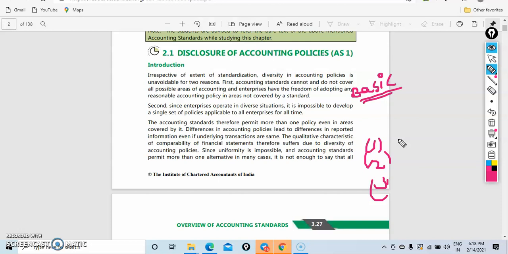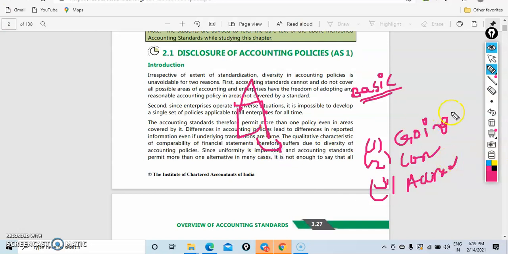Like that, for starting any business, these are the basic principles. The business will be a going concern, the business will be consistent, and the business will follow accrual. So we will assume these three are followed by the business from the starting time only. For this, no need to disclose.